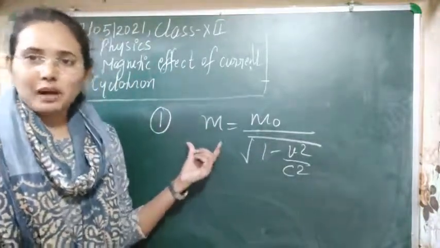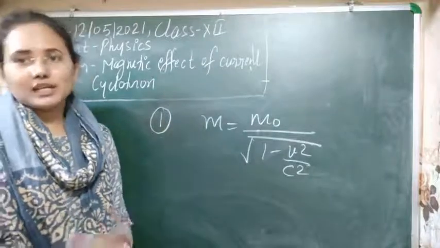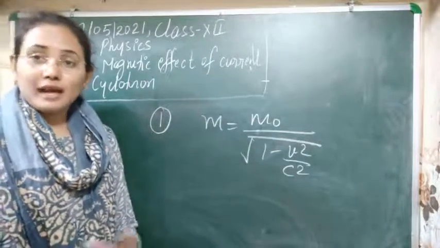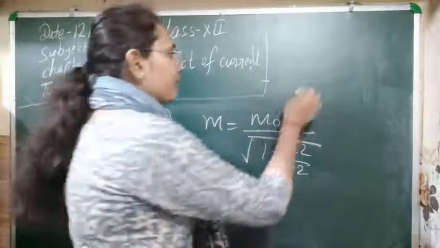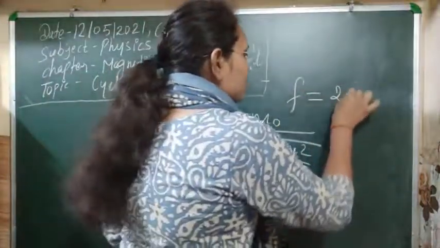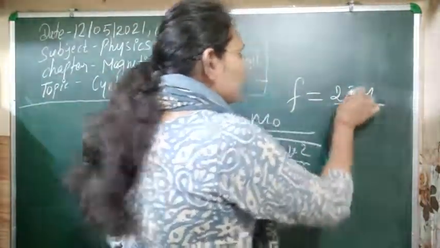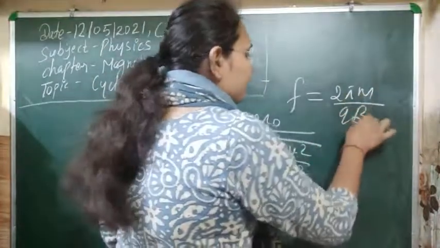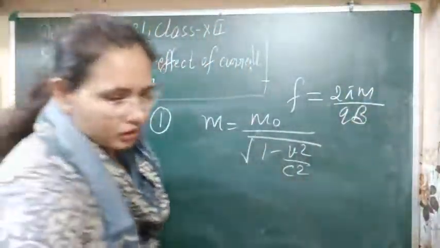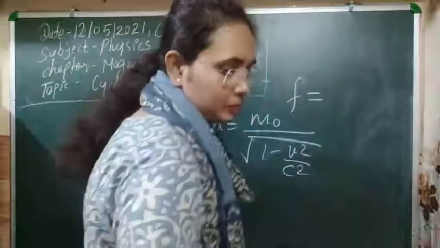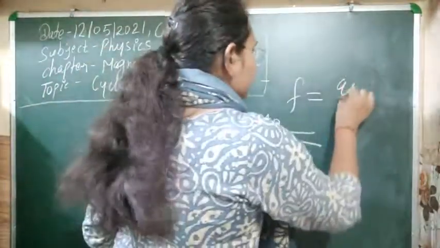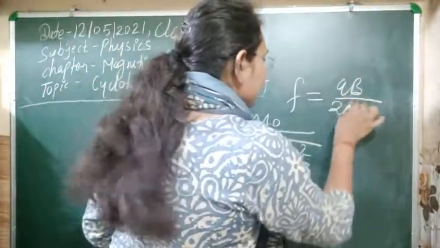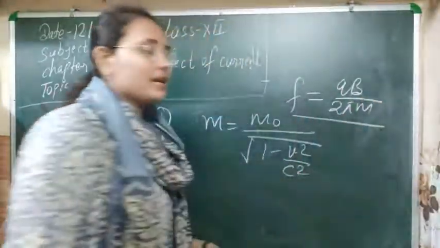And if the mass of the charged particle that we use starts to change, then the frequency of the motion changes. The time period was 2 pi m upon qB, and just the opposite of this, qB upon 2 pi m, was the frequency of the oscillation.